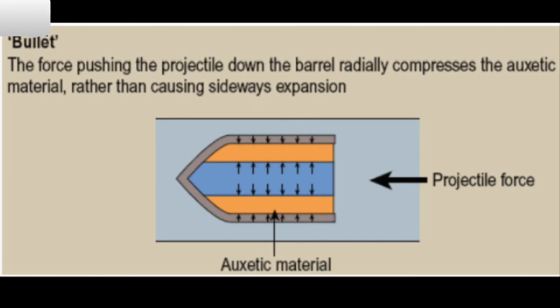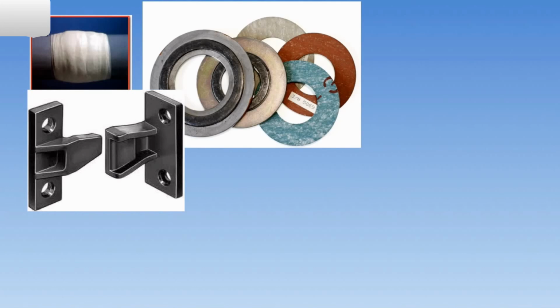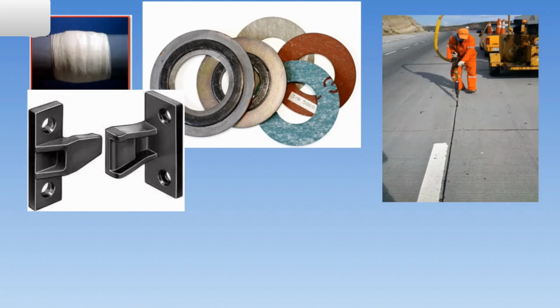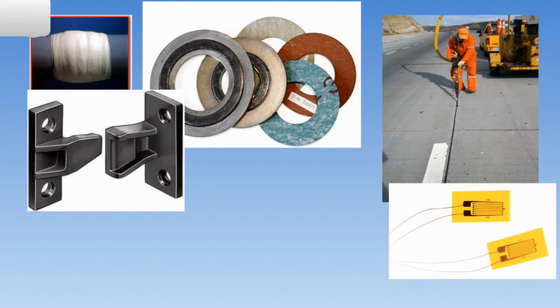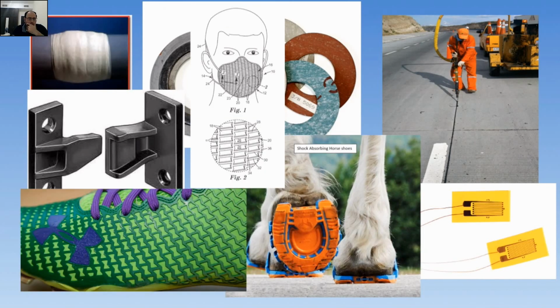To oppose these safety applications, a special bullet with an outer core made from auxetic materials is being researched that could increase bullet speed by decreasing lateral expansion of the bullet due to thrust and centripetal forces in the barrel of the gun. Other possible applications of materials displaying negative Poisson's ratio include fiber seals, press fit fasteners, gaskets, fillers for highway joints, strain sensors, shock and sound absorbers, air filters, and shoes.